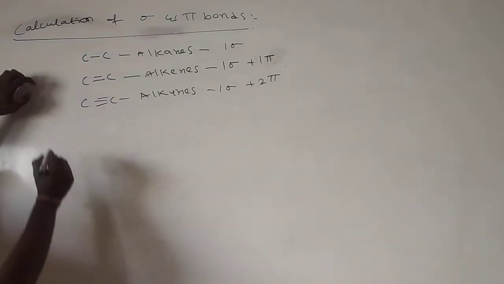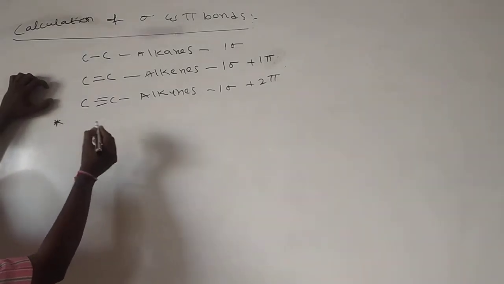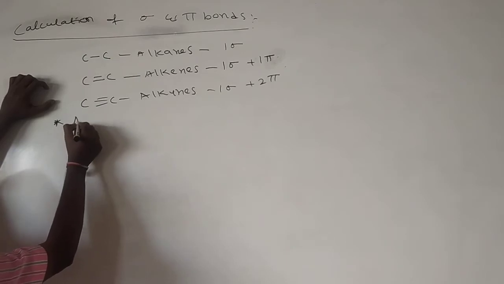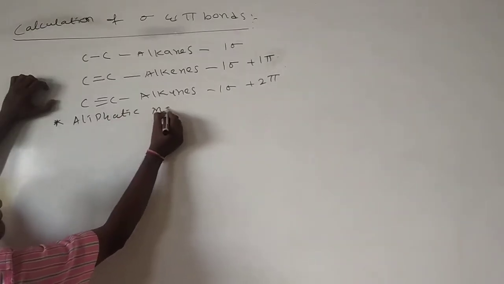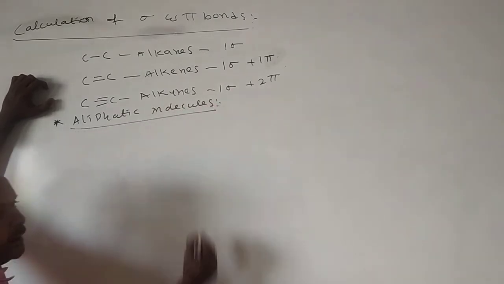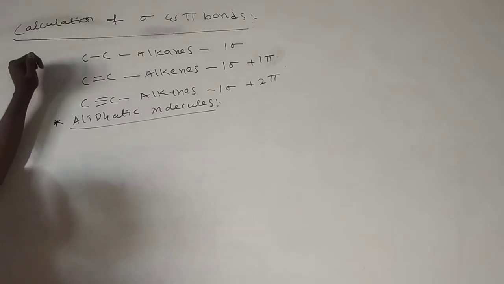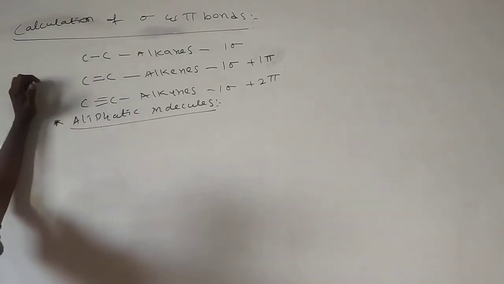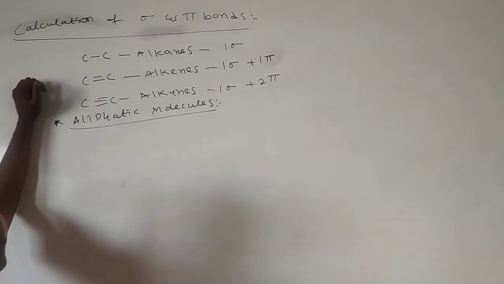And see now how we calculate the sigma bonds and pi bonds in aliphatic molecules. Organic compounds are of two types, aliphatic organic compounds and aromatic organic compounds. First we will see how we calculate the sigma bonds in aliphatic organic molecules.